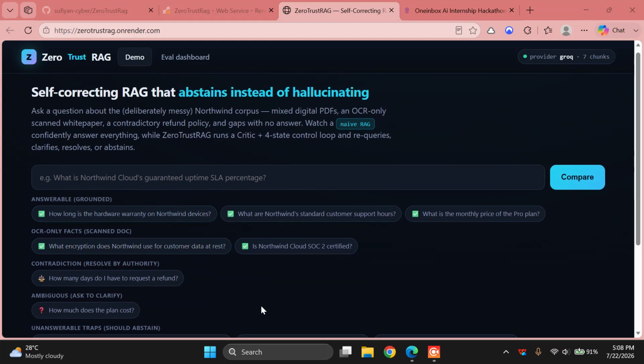This Zero Trust Track that I have built is built to never do that. Instead of blindly generating, it puts a critic in front of the model. The critic reads the retrieved context and decides what situation we are in.